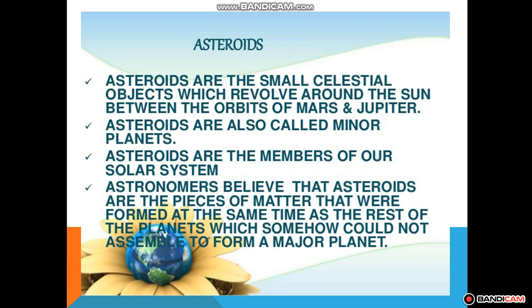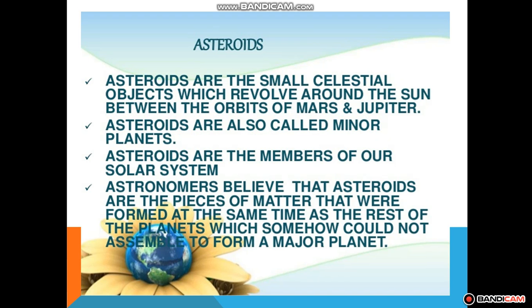ठीक है, जो आपके asteroids होते हैं, asteroids you can see here in the slide, जो आपके Mars और Jupiter के बीच में छोटी छोटी rocks की एक layer belt like structure होता है, which are called the asteroids. Okay, asteroids are also called the minor planets. हम इनको minor planets भी कहते हैं and are members of our solar system.